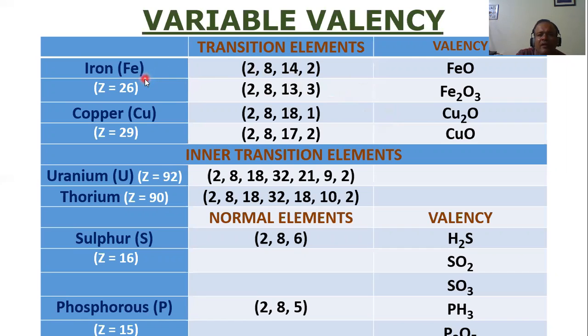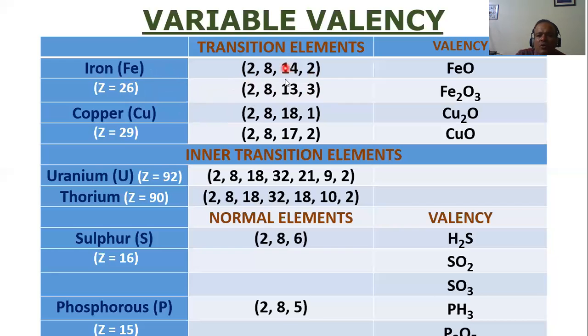So let's say iron. Now iron is a transition element. We all know its atomic number is 26. So 2 in the first orbit, 8 in the second, 14 in the third, so 2 plus 8, 10, 10 plus 14, 24, 24 plus 2, 26. This is one way. The same atom can have an electronic configuration this way also: 2, 8, 13 and 3. Again the same thing: 2 plus 8, 10, 10 plus 13, 23, 23 plus 3, 26.